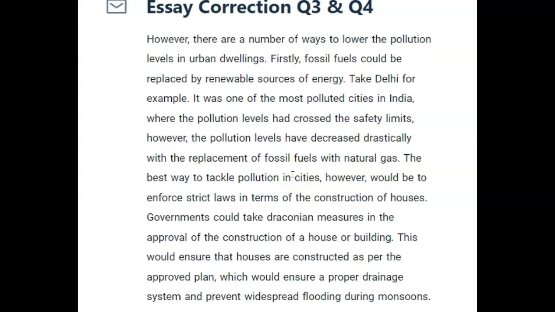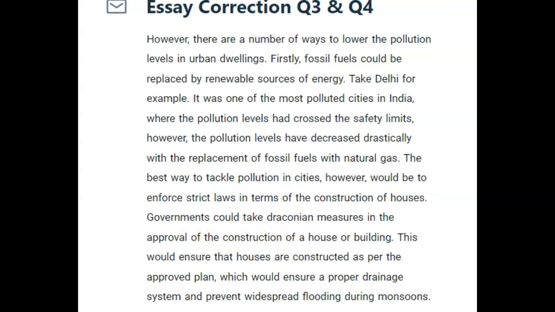Take Delhi, for example. It was one of the most polluted cities in India, where the pollution levels had crossed the safety limits. However, the pollution levels have decreased drastically with the replacement of fossil fuels with natural gas. The best way to tackle pollution in cities, however, would be to enforce strict laws in terms of the construction of houses. Governments could take draconian measures in the approval of the construction of a house or building.